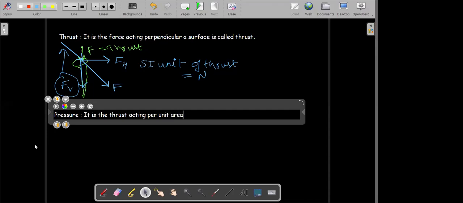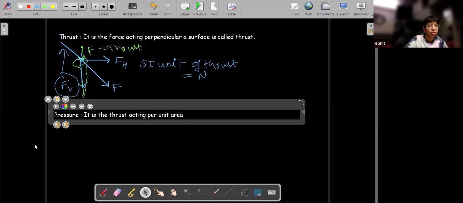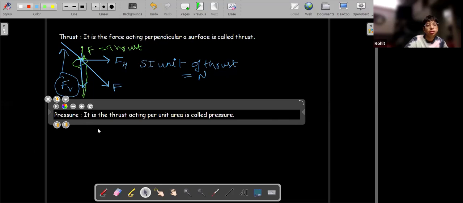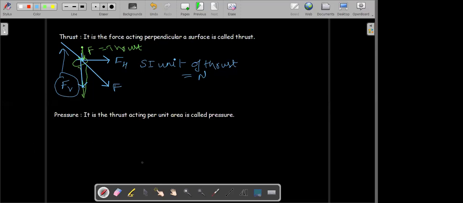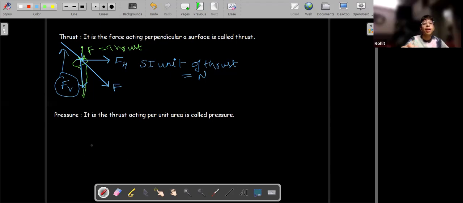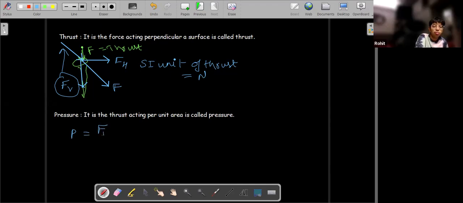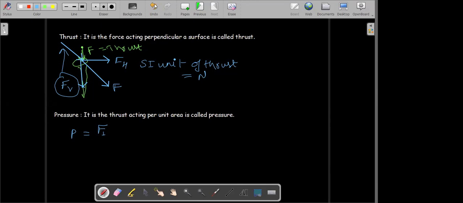Thrust acting per unit area is called pressure. Sir, and its formula is P is F by A. Yeah, we write pressure to be equal to F by A. For the perpendicular force we just write F perpendicular, or we can just write thrust.